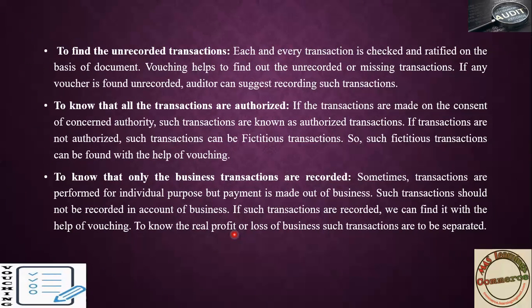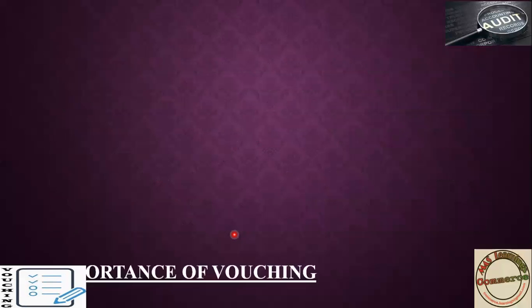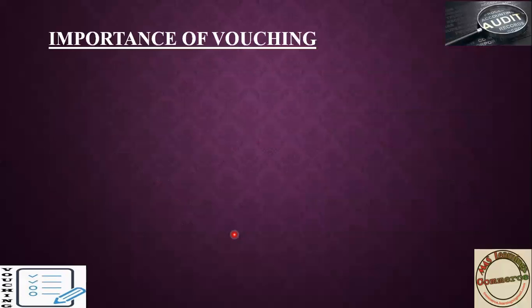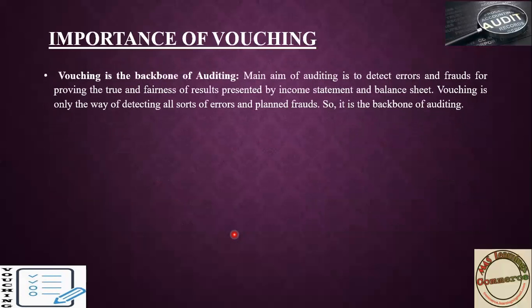That's how these are all the main objectives that come under vouching. Apart from this, we also discussed in the previous class the importance of vouching. First, under importance of vouching, vouching is the backbone of auditing. Why is vouching known as the backbone of auditing? Because it detects errors and fraud.